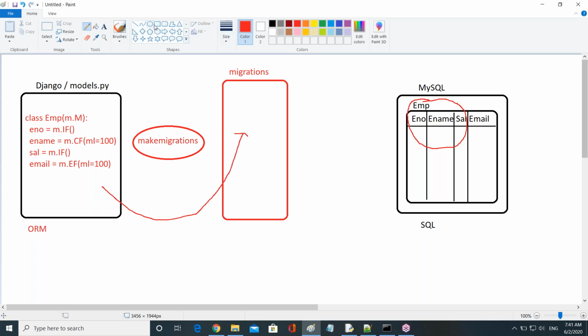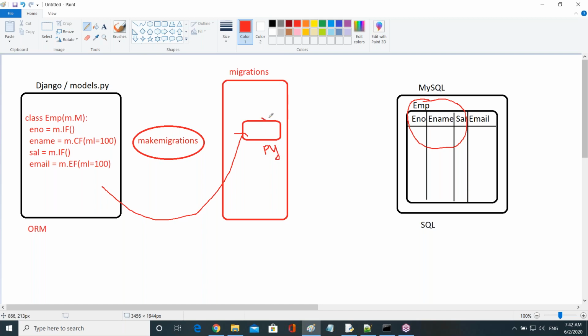After converting, that code will be saved in a separate file, guys. That file is also a Python file only, a .py file, right? Now it's over.